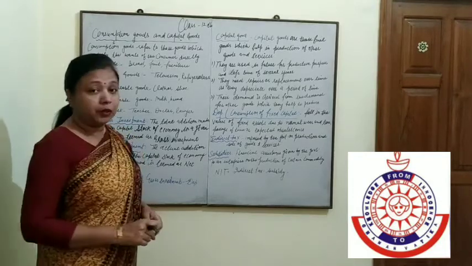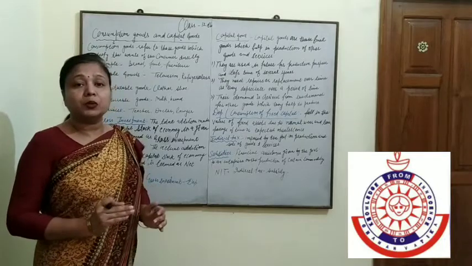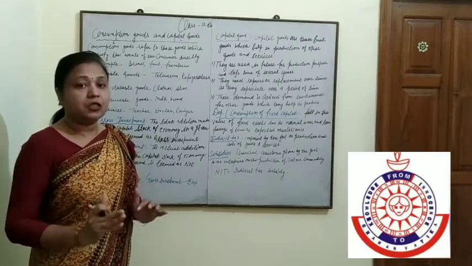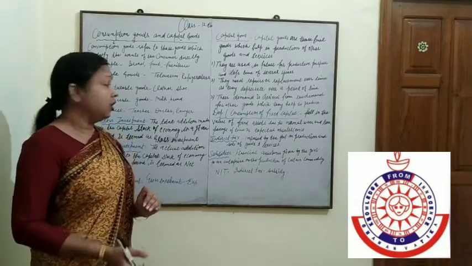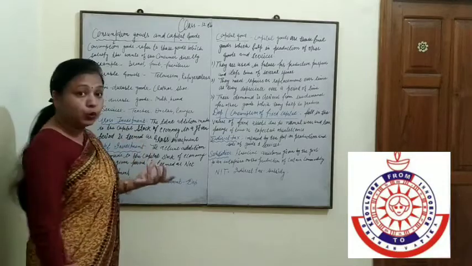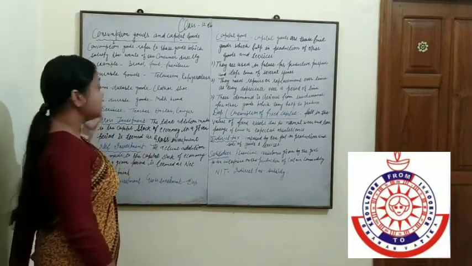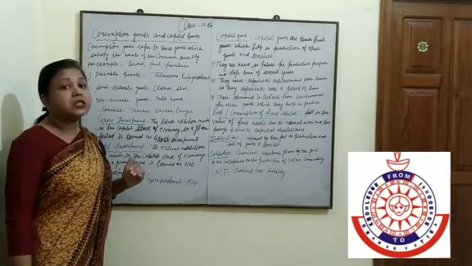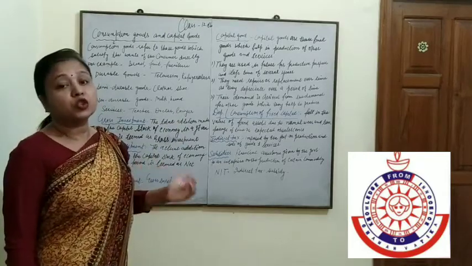Third is non-durable goods. Non-durable goods are those goods which are used a single time and cannot be used again, like milk, butter, fruit, vegetables. These are called non-durable goods. Some services are also called consumer goods.